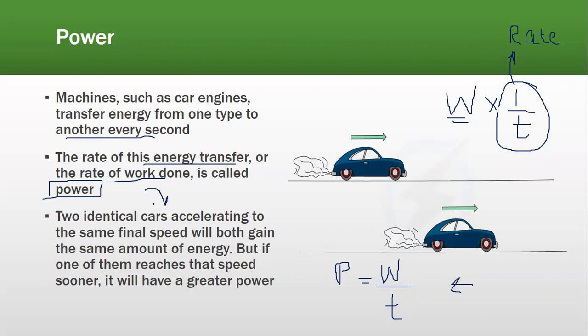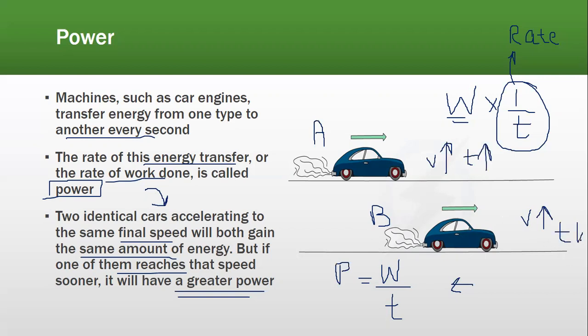Now the two identical cars accelerating to the same final speed will both gain the same amount of energy. But if one of them reaches that speed sooner, it is going to have a greater power. Obviously, you have two identical cars, car number A and car number B. Both of them have the same final speed, both gain the same amount of energy, but one of them takes more time and one of them takes less time. Okay? Lesser the time means more the power, because power has an inverse relation with time. Okay, lesser the time, more the power.